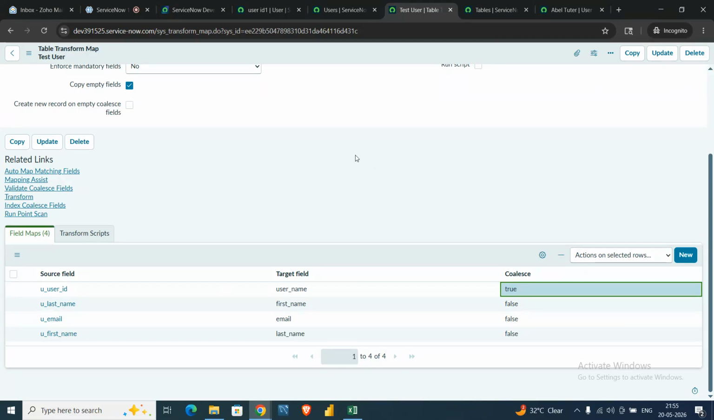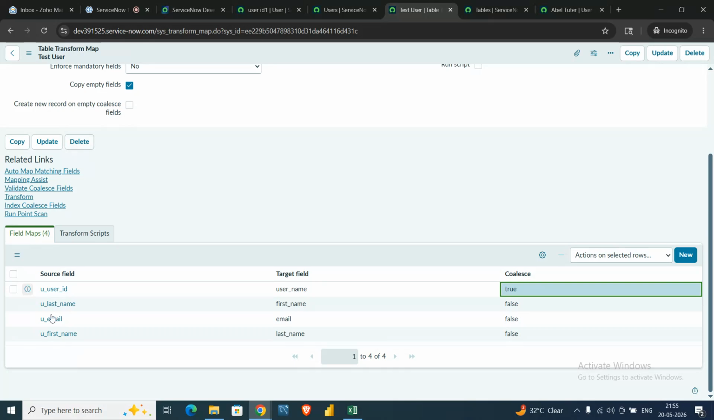It will not show you the exact record that was not inserted, but it will show you a number, like these many records got inserted into our table. Okay, so let me show you that.